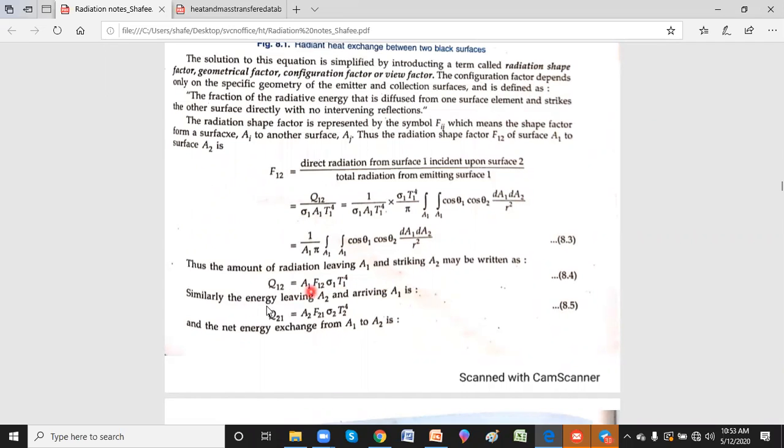You will be asked in problems to find Q12 minus Q21. They will give the areas. Suppose both the areas are the same, A1 equal to A2, and sigma 1 equal to sigma 2 equal to sigma B, where sigma B is called the Stefan-Boltzmann constant. Now I need to find either F12 or F21, and T1, T2 will be given in the problem. That's how you can determine it.